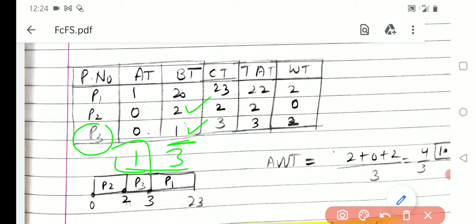But in this fashion, what they have done is for P1 they have considered that this process is completed first, then the P2 process is completed, then the P3 process is completed. But when we have to pick which one is the right approach, we will look into the minimum burst time. So here in this numerical they have made some mistake. The right approach is to choose the minimum burst time so that we can finish the processes in first come first serve fashion. Similarly we will find out the average waiting time, and that would be lower than the previous one.